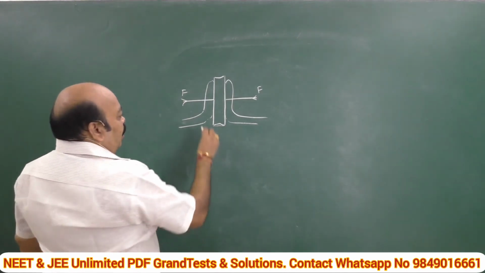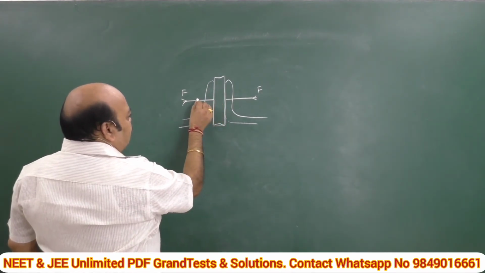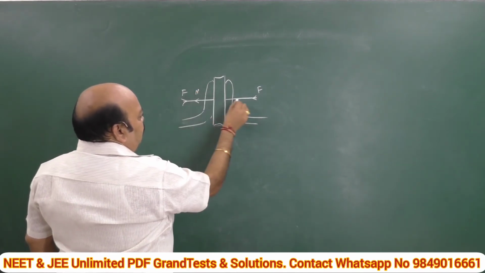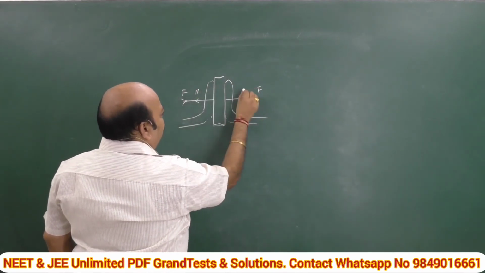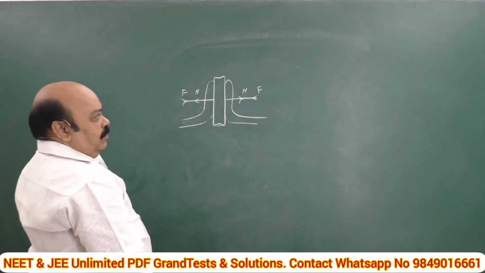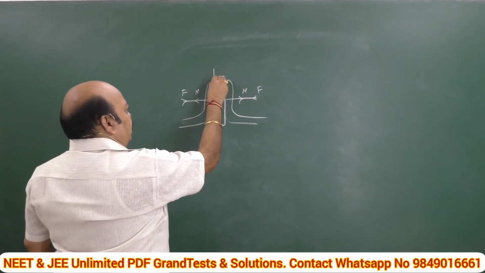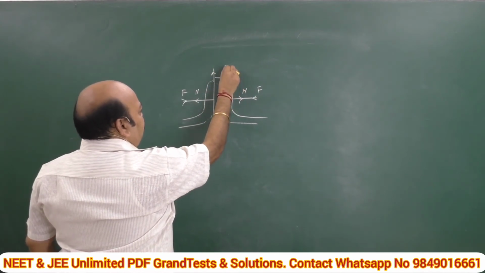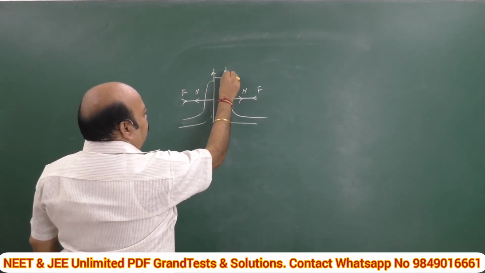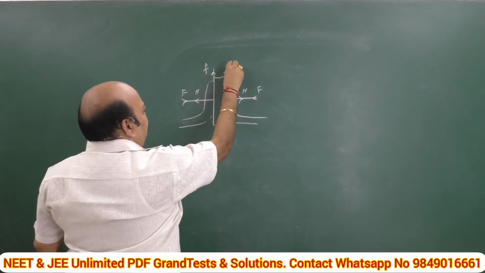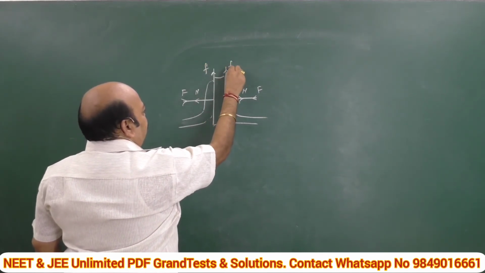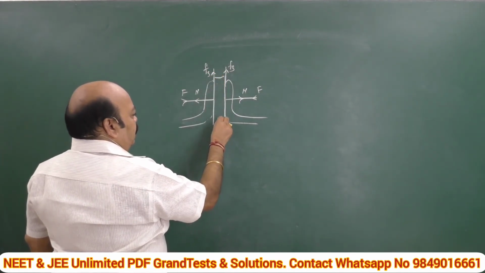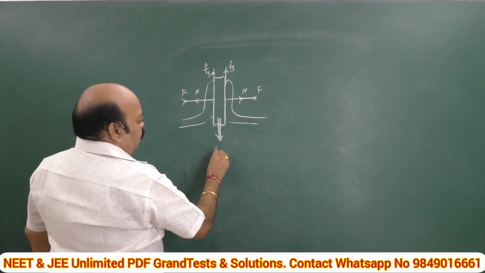Now what happened? It exerts a normal reaction N. This is also the same, since these two forces are equal. And where do the frictional forces arise? One is at the junction of these two, and the second frictional force is between these two, like this. This is frictional force and this is frictional force. And as usual, the weight of the book acts vertically downward. This is the condition.